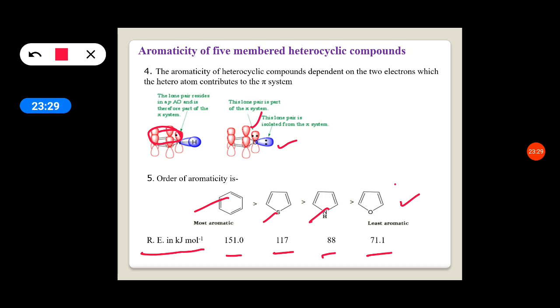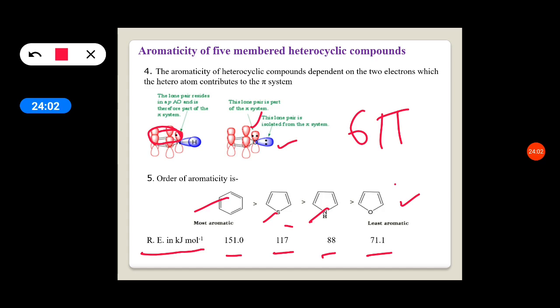This is because of the electronegativity of the atoms. Why do they differ? Because in benzene the pi molecular orbital cloud has 6 electrons, and all these 3 molecules also have 6 pi electrons in the pi molecular orbital cloud. But why does this aromaticity differ? That is because of the electronegativity of these atoms.